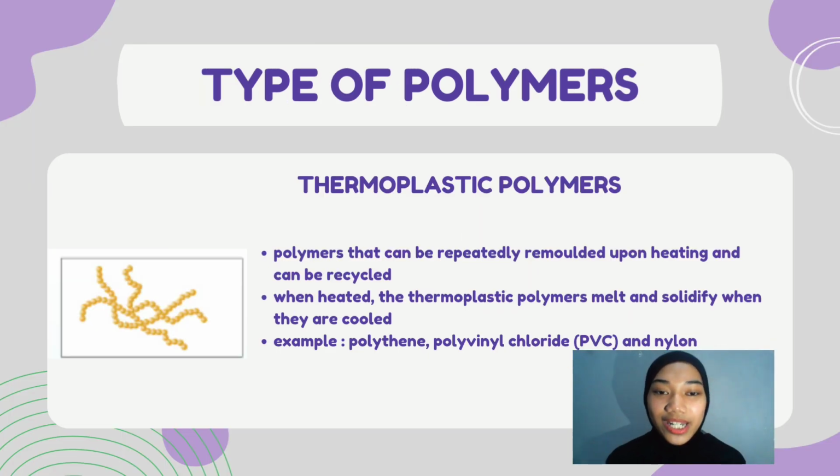Types of polymers. We have three types of polymers, which are thermoplastic polymers, thermosetting polymers, and elastomer polymers. Firstly, thermoplastic polymers. Polymers that can be repeatedly remolded upon heating and can be recycled. When heated, the thermoplastic polymers melt and solidify when they are cooled. Examples: polythene, polyvinyl chloride (PVC), and nylon.